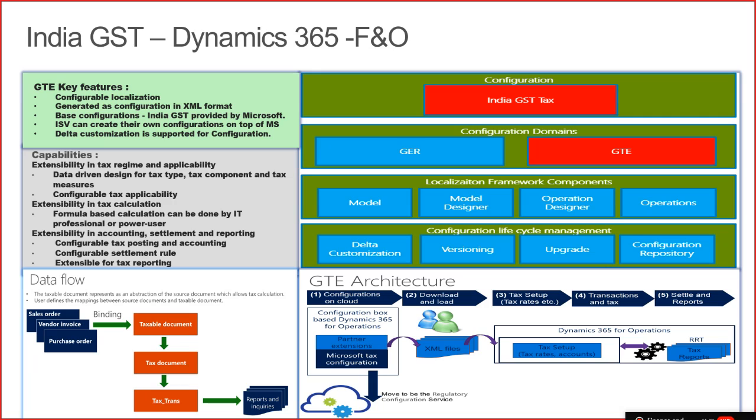Then the rules which are defined for tax applicability, tax calculation, tax accounting, and tax settlement are there in the tax document. Based on that, the system does the tax calculation, and then the tax transactions are generated, and those are reported in the inquiries. You can see various reports are generated, and in the inquiries you can see the transaction flows. So this is the simple data flow.